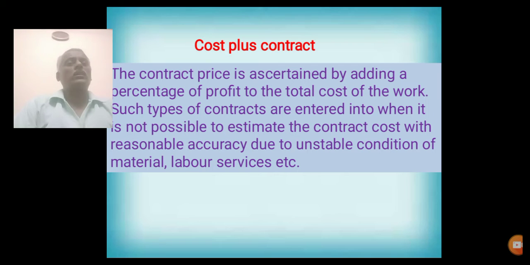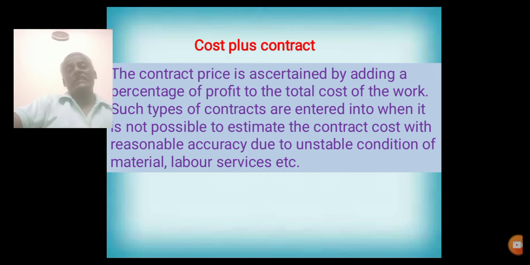Such types of contracts are entered into when it is not possible to estimate the contract price with reasonable accuracy due to unstable condition of material, labor services, etc. Sometimes the contractor may not estimate the total amount required for completion of a contract because of the unstable market conditions existing.